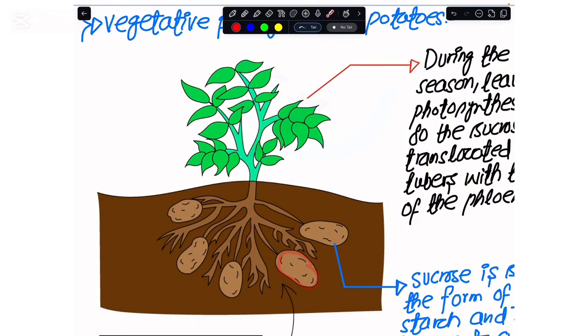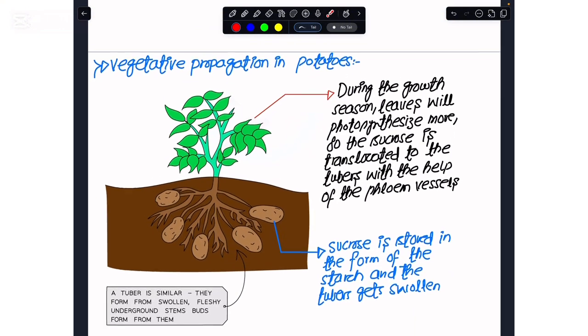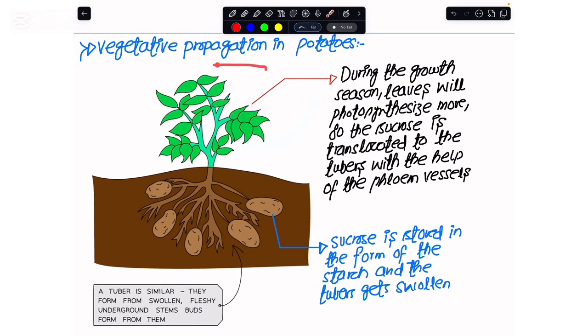The sucrose would be unloaded, and this potato plant has actually stored the sucrose in the form of starch. Now you see that when the growth season ends, the top of the plant would die. But these storage organs, which we refer to as potato tubers, would keep lying under the soil.